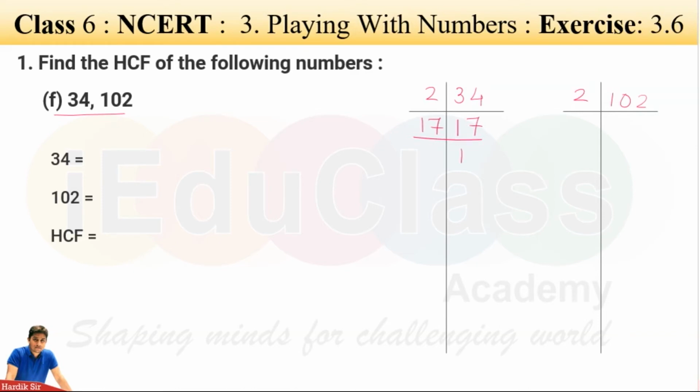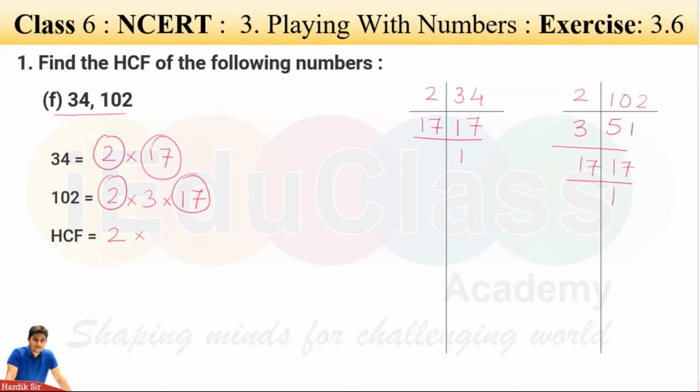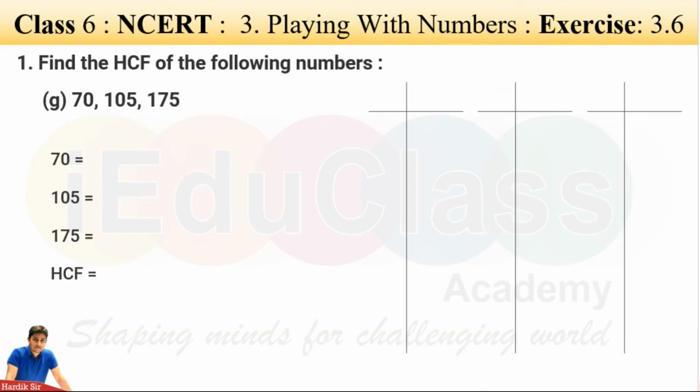Only 2 factors. 2 into 51, and 3 into 17, and 17 ones are 17. So the factors of 34 are 2 into 17, and the factors of 102 are 2 into 3 into 17. So 2, 1 and another is 17. Two common factors, multiply them and it will be 34. So 34 is the highest common factor of these two numbers.